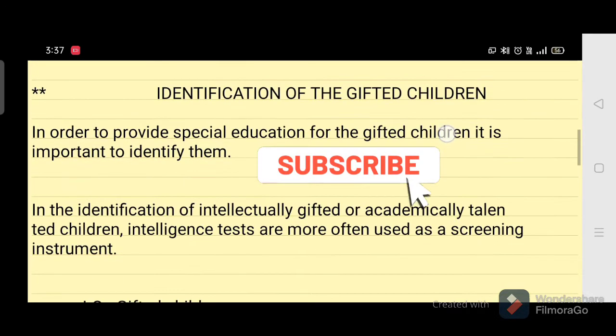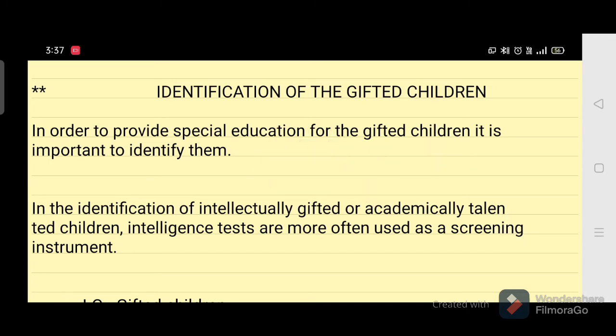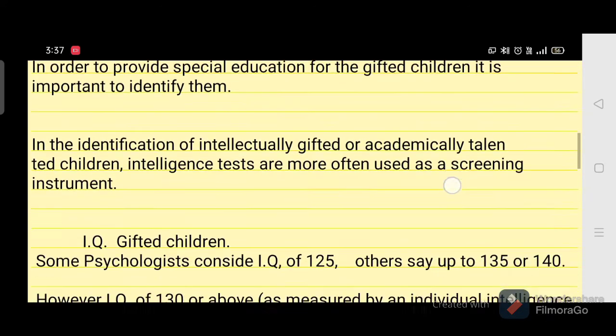Then, how do you identify the gifted children in your class? As a teacher, you should identify the gifted children so as to nurture their abilities and to provide special education to such children. In the identification of gifted children, the intelligence test is used as an instrument of testing.